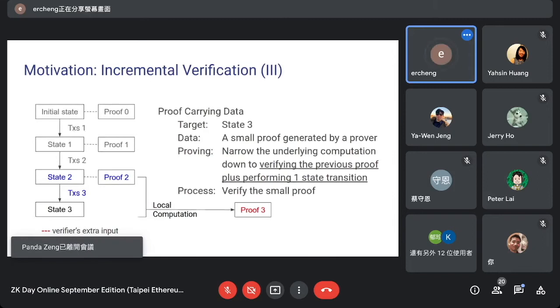If we want to construct a proof carrying data, we will need the technique of recursive proof composition. And I will explain how we can do this later. So after comparing these three kinds of verification processes, we know what we can buy from proof systems, and also what we can buy from recursive proof composition techniques.